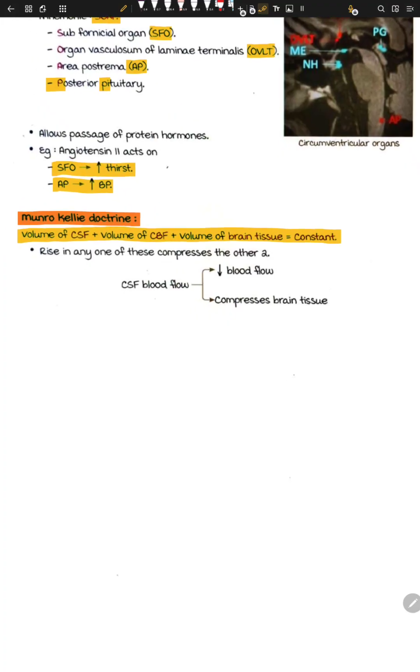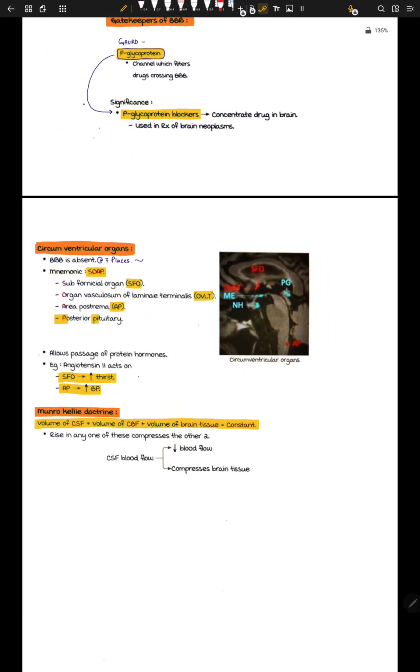Other thing is called the Monro-Kellie doctrine. What is the Monro-Kellie doctrine? The volume of CSF, plus the volume of blood, plus the volume of the brain is always constant, right? So if you increase any one, it will compress the others. That's the whole concept. So increased CSF leads to less blood flow, less CBF, and then it compresses the brain tissue. Then we can get some necrosis or some sort of stroke-like symptoms.